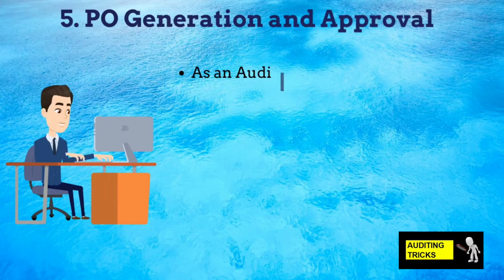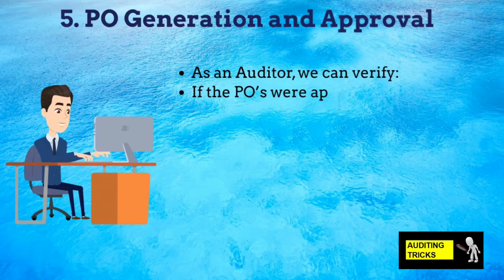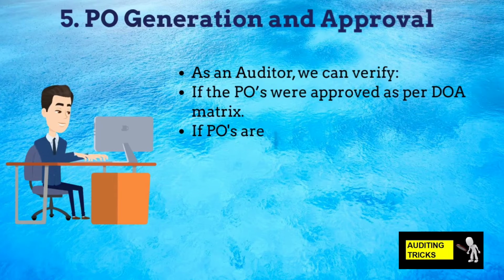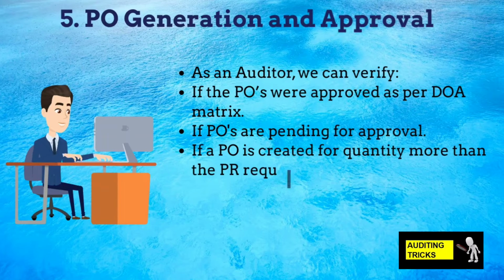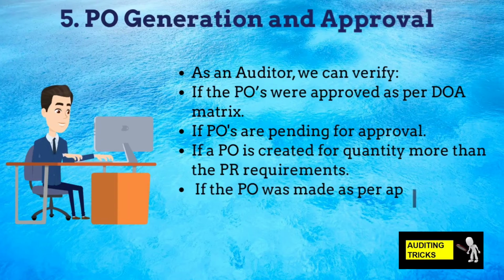As an auditor, we can take the PO dump from the system and verify if POs were approved as per DOA matrix or not. We can calculate the aging of POs which were pending for approval and question their requirement. We can compare the PR and PO quantity if a PO is created for a quantity more than the PR requirement. Also, we can check the vendor quote and comparative to see if the PO was made as per approved rates and terms or not.